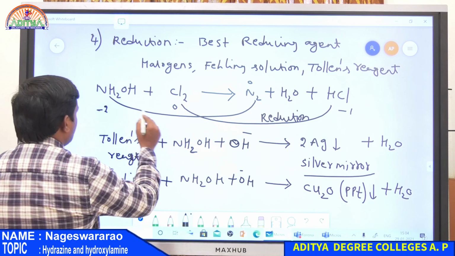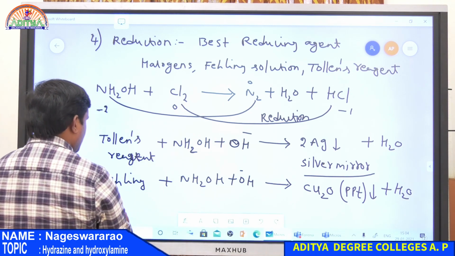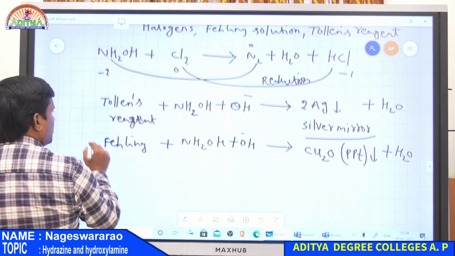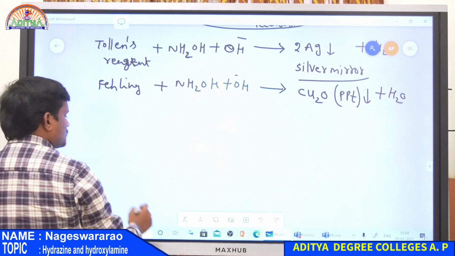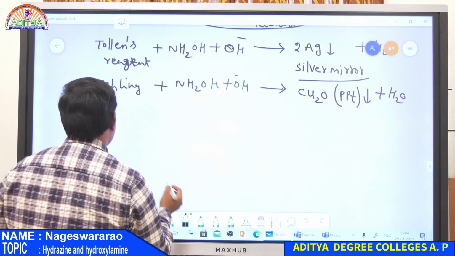So this is about reduction, the fourth property. Now fifth property. So fifth property is basic nature.